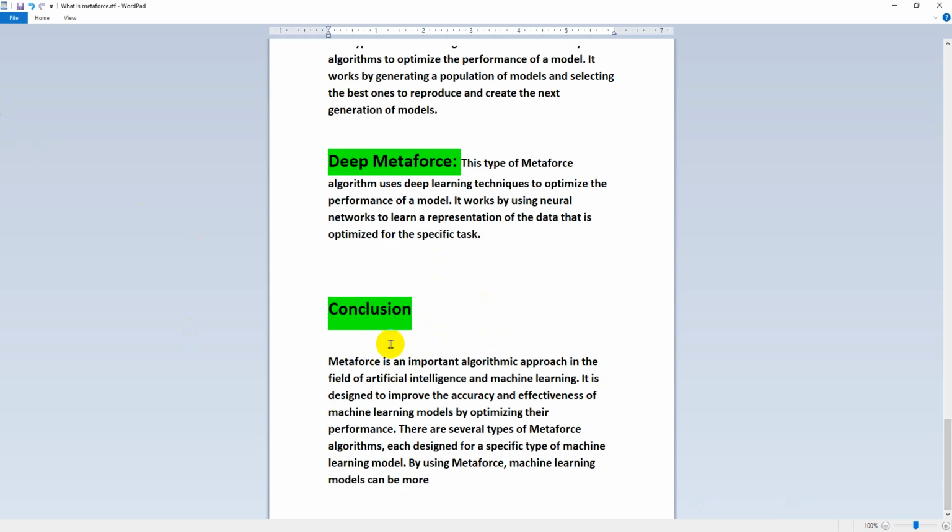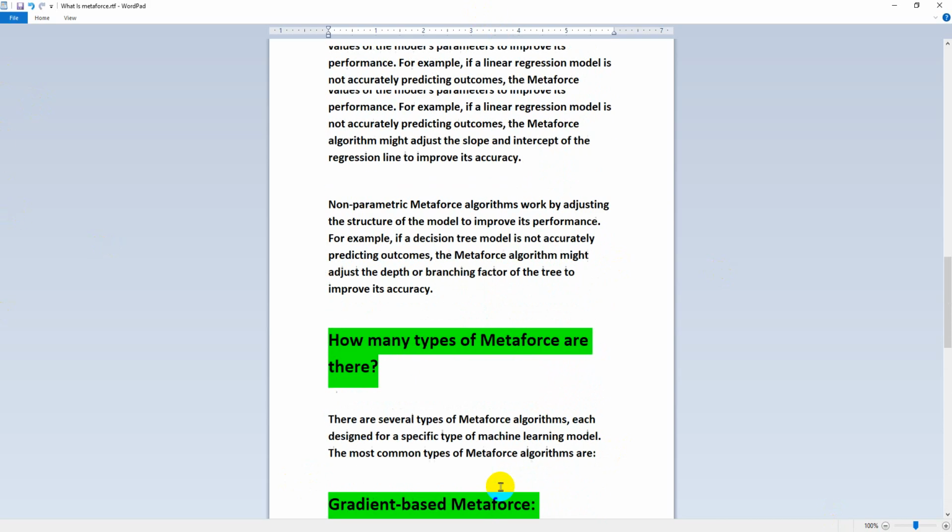Conclusion. Metaphors is an important algorithmic approach in the field of artificial intelligence and machine learning. It is designed to improve the accuracy and effectiveness of machine learning models by optimizing their performance. There are several types of metaphors algorithms, each designed for a specific type of machine learning model. By using metaphors, machine learning models can be more.